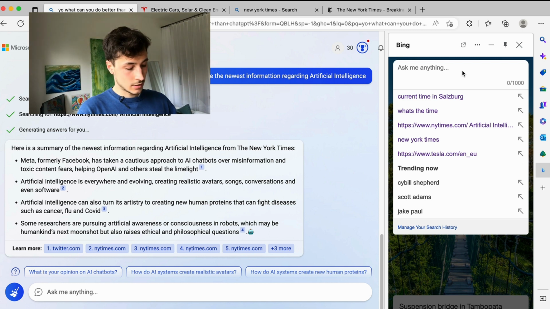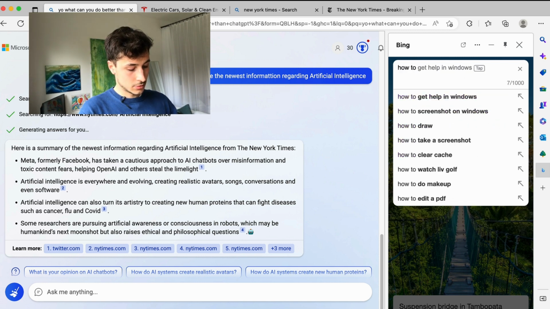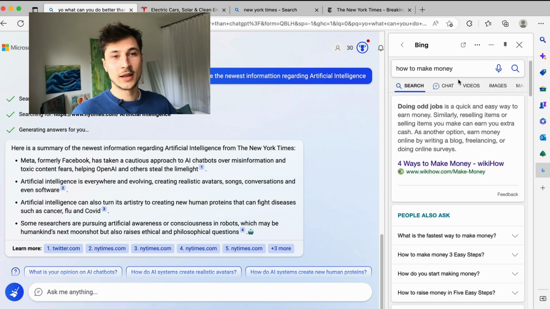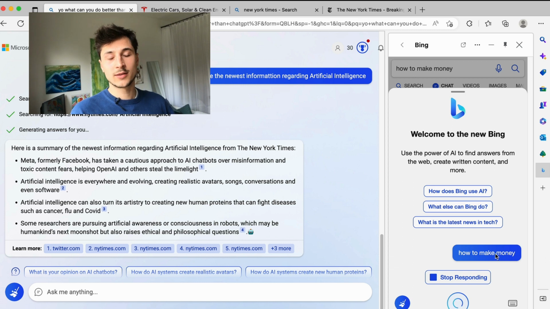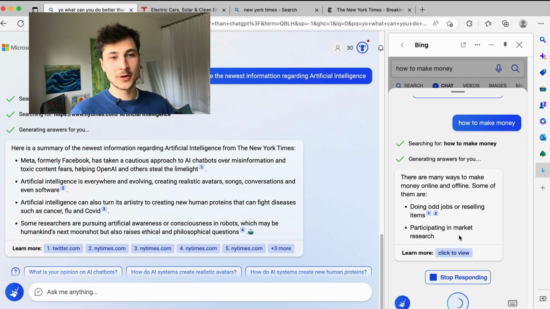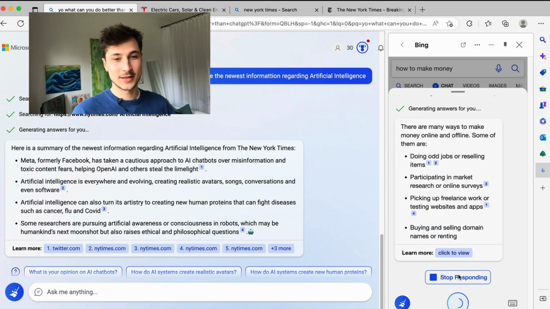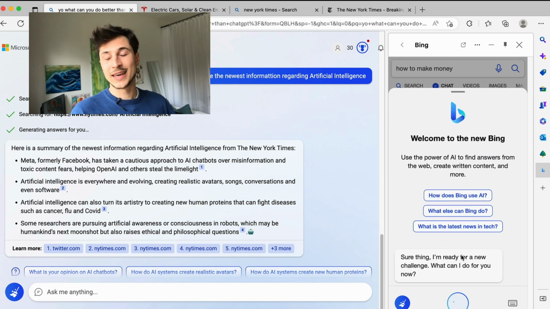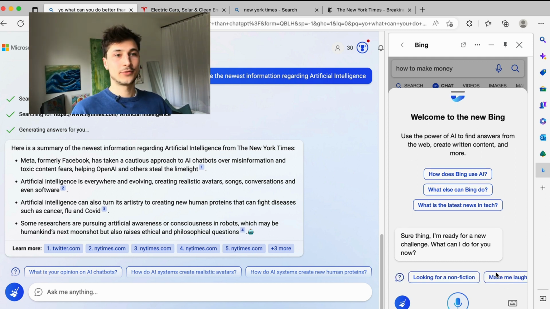So you could ask how to make money and have Bing Chat right here again. And actually, let's see what it tells you. There are many ways to make money, online and offline. Well, that's nice. So you don't need any financial advisors anymore. Okay, stop responding. I don't need that. There's a cleanup button, a magic cleanup button that basically, I guess, deletes all the short-term memory from the chat engine. So that's Bing Chat.